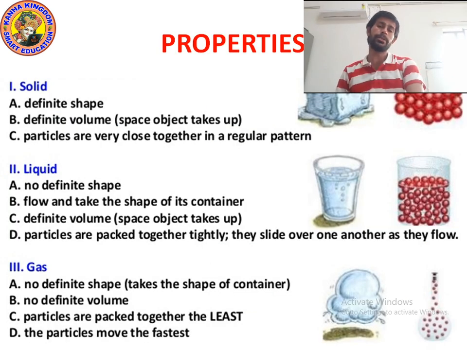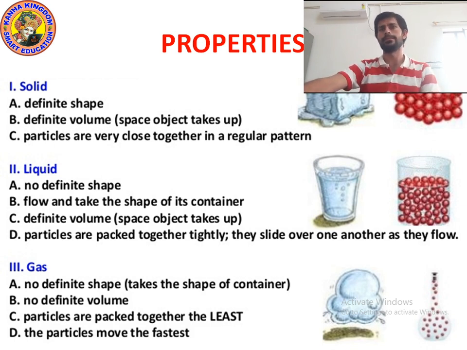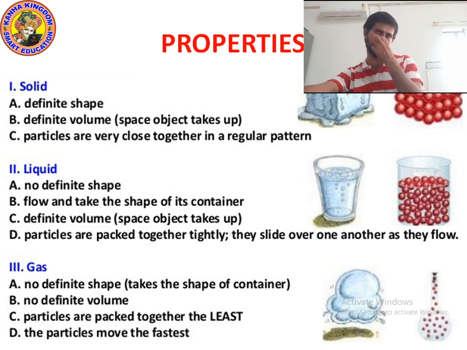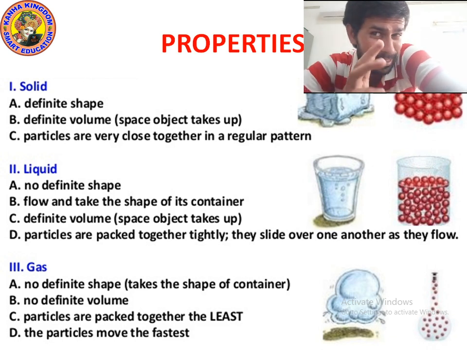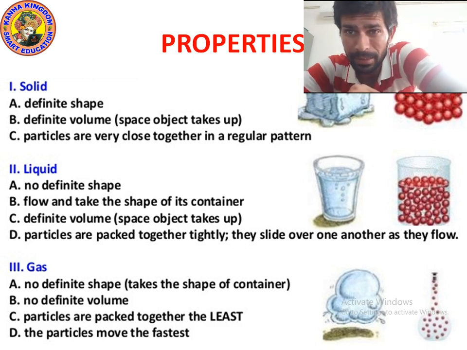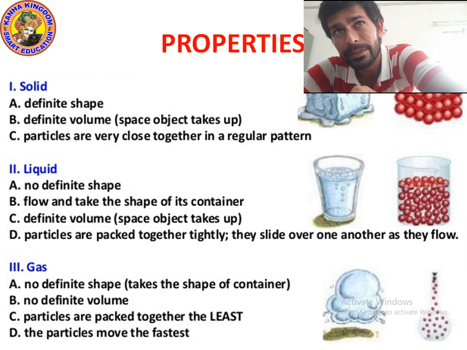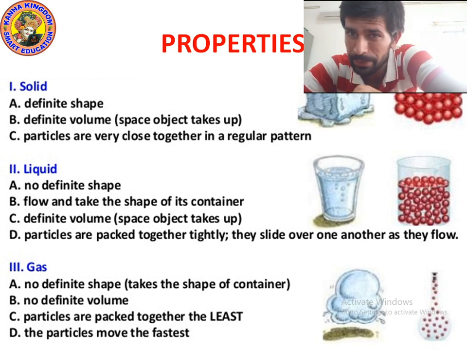Okay kids, now let's talk about the characteristics, the properties, of solid, liquid and gases. As you can see, first is solid. Solid has a definite shape, which means the shape will always be definite. Suppose I have a stone. If I break this stone, it will still remain a stone. It will not convert into plastic. It always has a fixed shape.